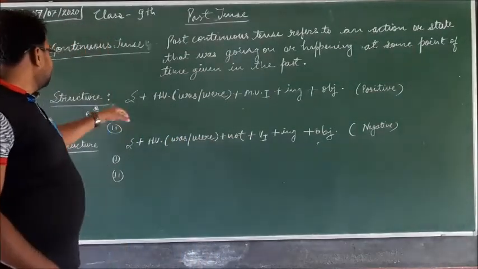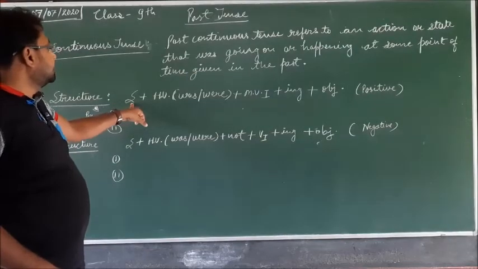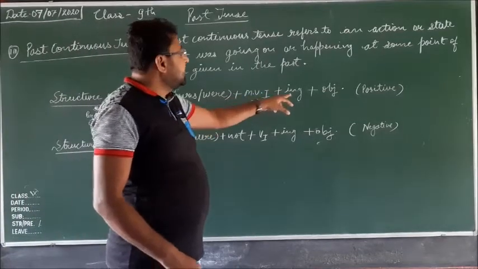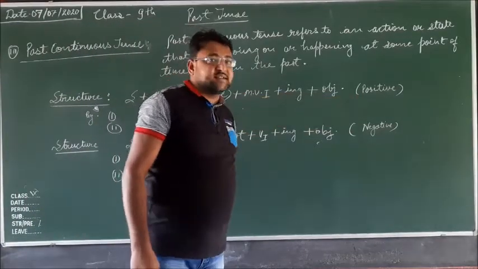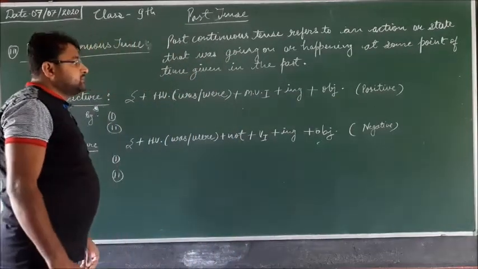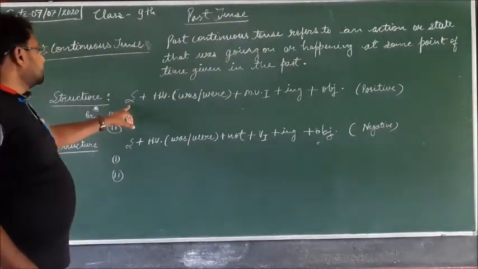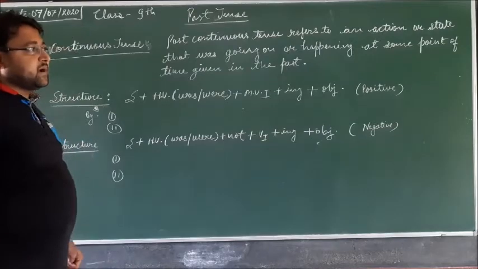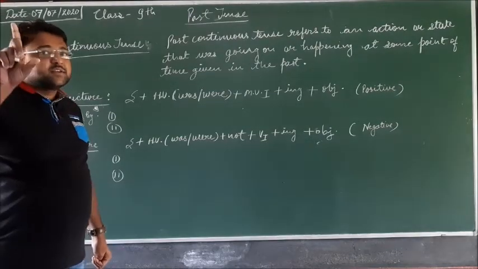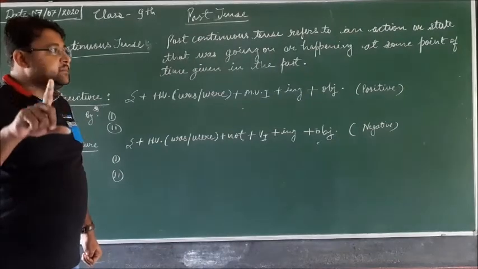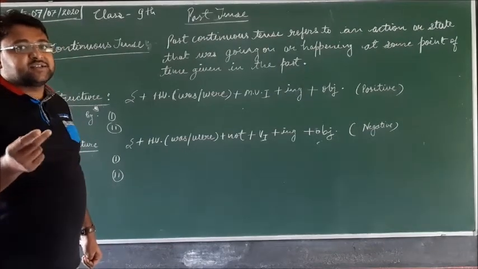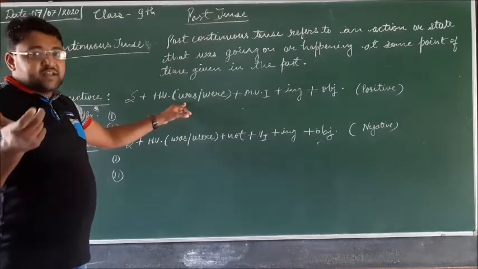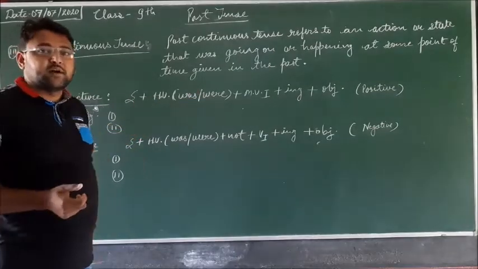Here the example structure is given: subject, then helping verb was, then main verb first form plus ing, and then object for positive sentences. So how will you make the positive sentences? First the subject and then helping verb was. Here one thing you have to keep in mind: was is applied with singular subject and were is applied with plural subject. I, he, she, it, with these subjects we will apply was, and with other plural subjects we will apply were.